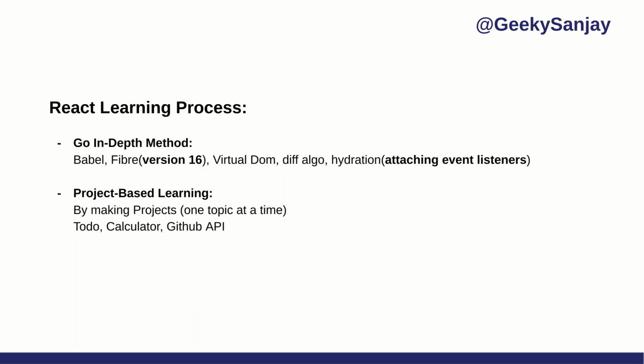React learning process. How to learn React? There are two processes by which we can learn React. First is the in-depth method and second is project-based learning. Either we can go with the in-depth method, where we will see Babel, Fiber, virtual DOM, diffing algorithm, and hydration. What are they? I will give you a brief introduction of these, and we will see them in detail in the coming videos. Every topic requires one video in detail.